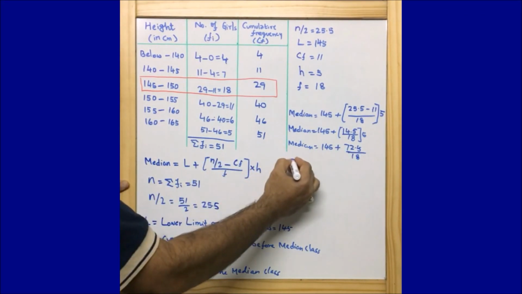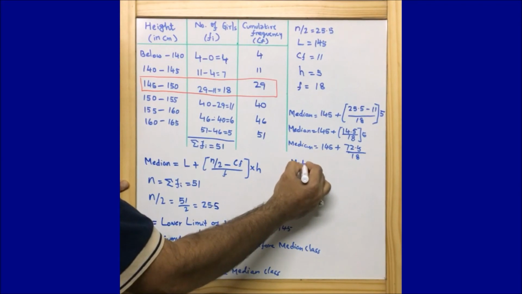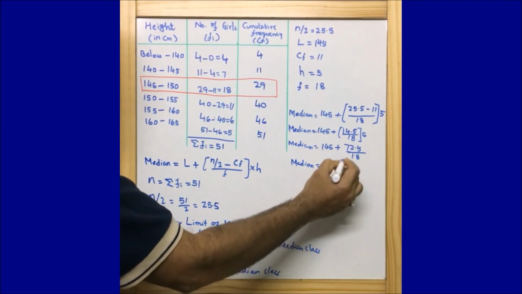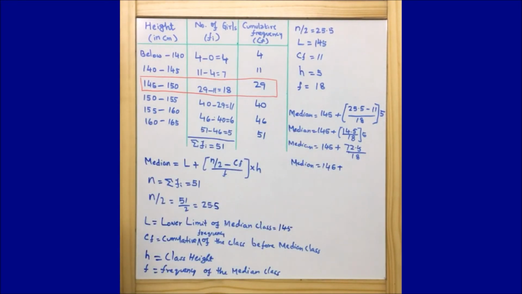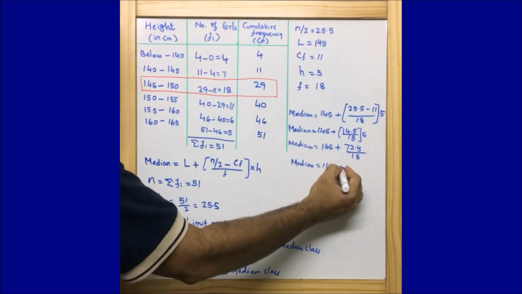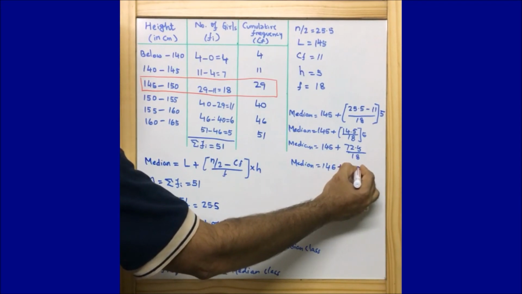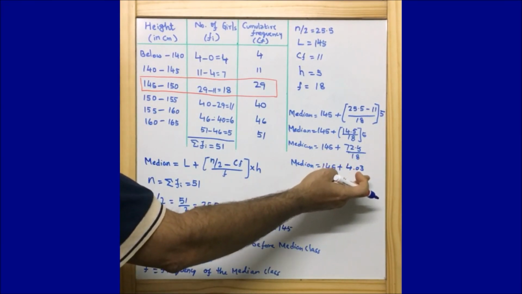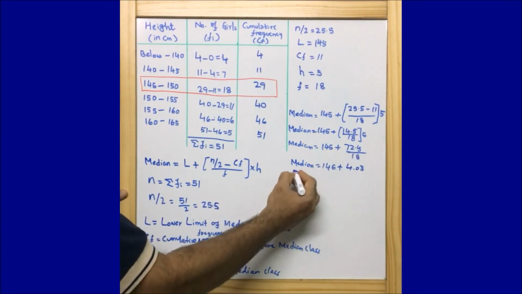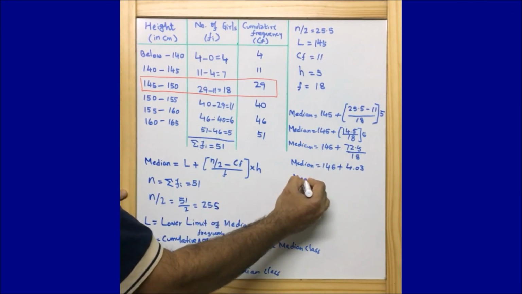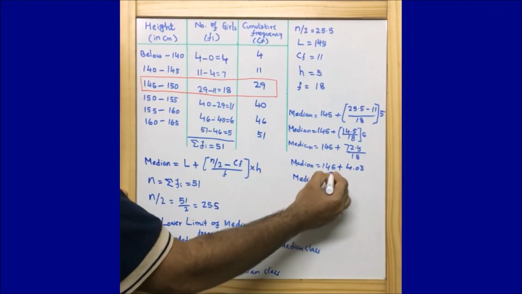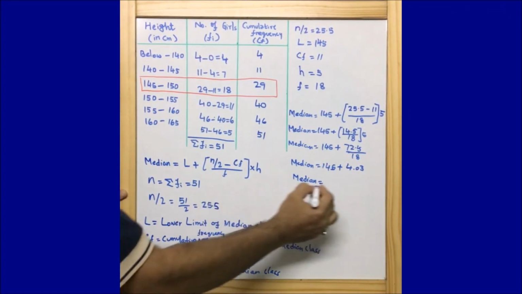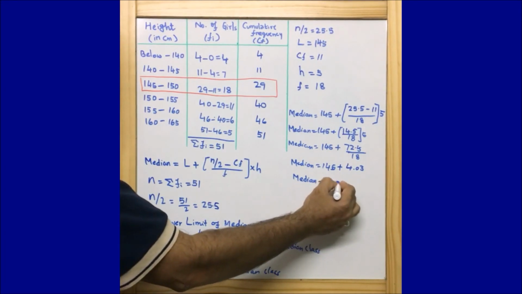Now median is equal to 145 plus 72.5 upon 18. After solving that, you will get 4.03. So median is equal to 145 plus 4.03, which is 149.03.